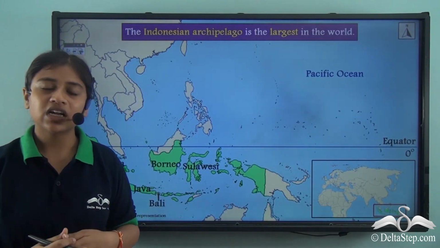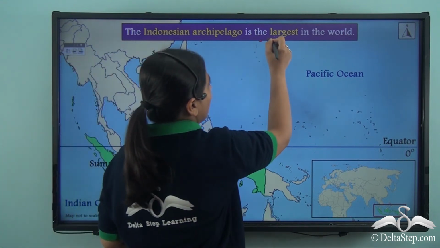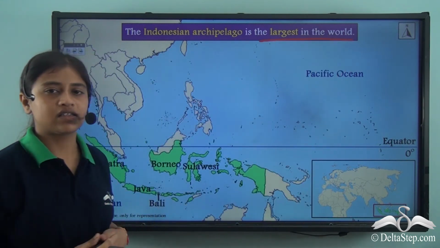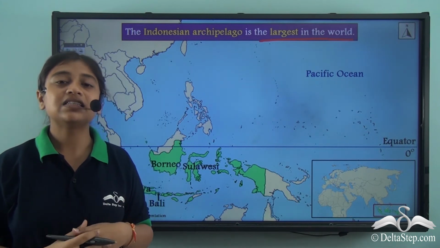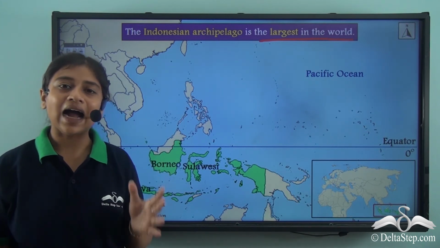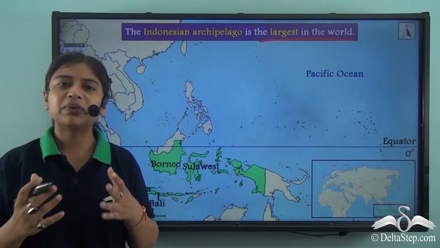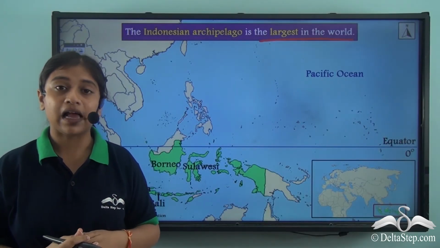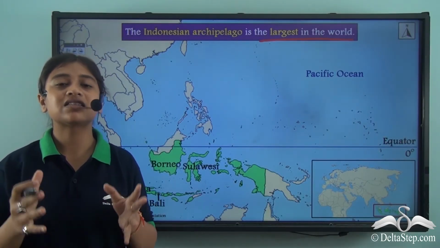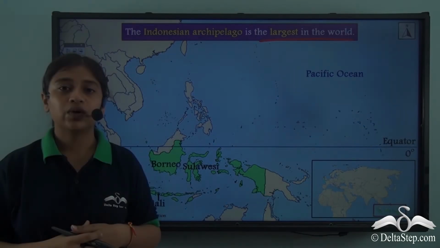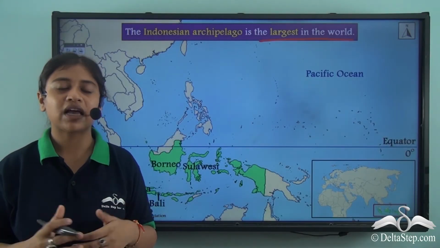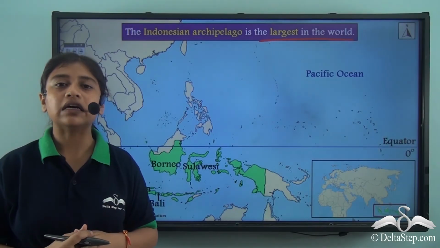The Indonesian archipelago is the largest archipelago in the world, which means that it is one of the largest island groups of the world. It is believed that the Indonesian archipelago comprises more than 6,000 islands, which is definitely the maximum that you could find anywhere on the Earth's surface.